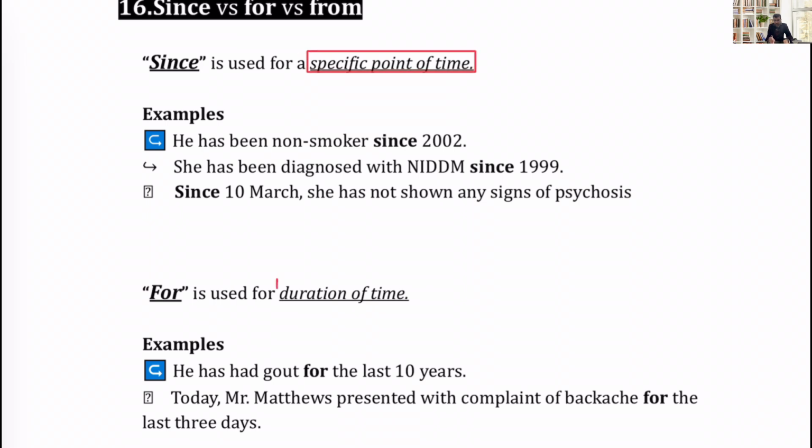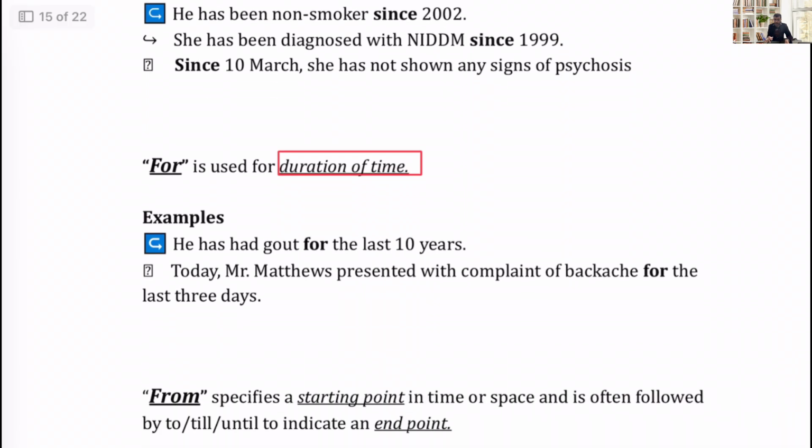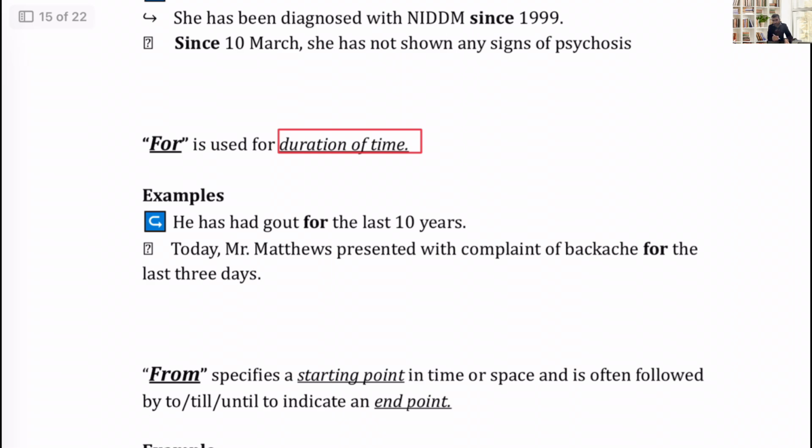For is used for a duration of time, like for 2 days, for 2 years, for 2 months, for a decade. From is used when we write a starting point, like from 10 to 40 units of alcohol. So we write a starting point, then the end point.